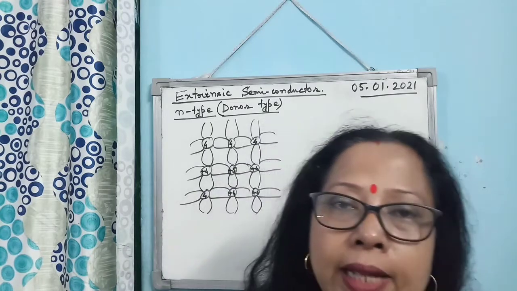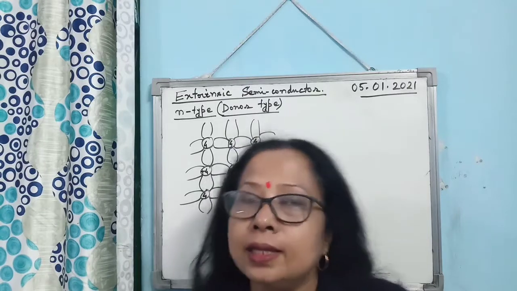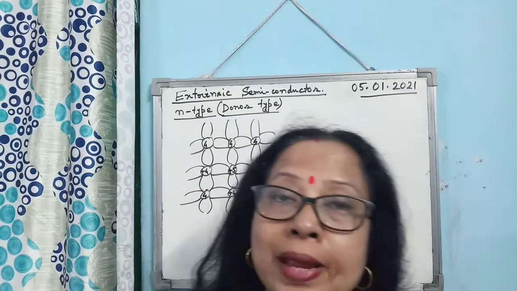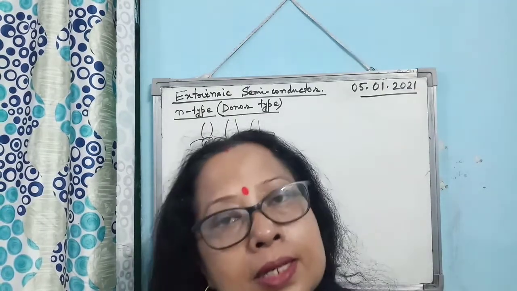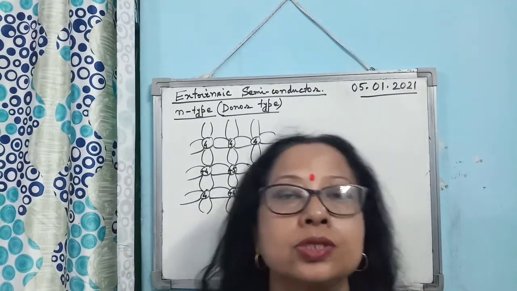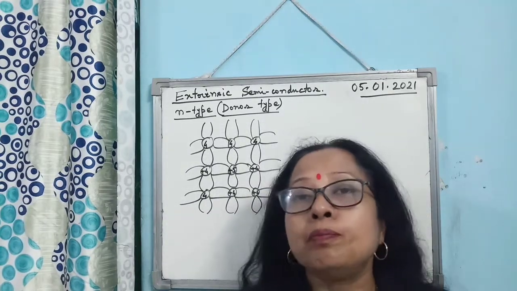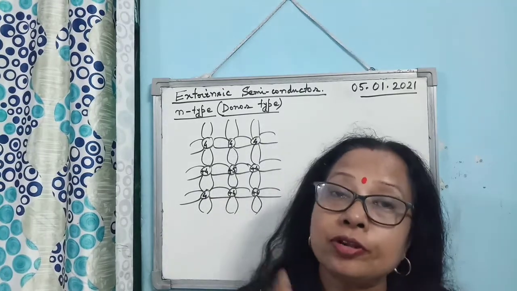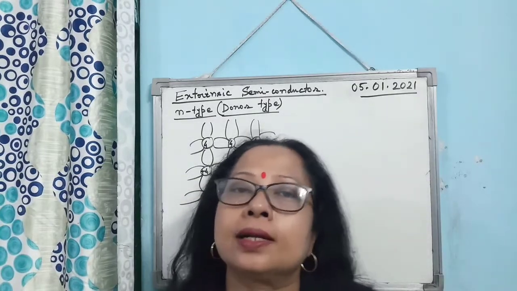Alright. Now you know that pure semiconductors, intrinsic semiconductors, are in the fourth group. The valencies are 4, germanium and silicon. So, if you add pentavalent impurities to the tetravalent intrinsic semiconductor, then the extrinsic semiconductor produced is known as N-type or donor type semiconductor. I repeat, pentavalent impurities when added to tetravalent pure semiconductor, then N-type semiconductors are produced.